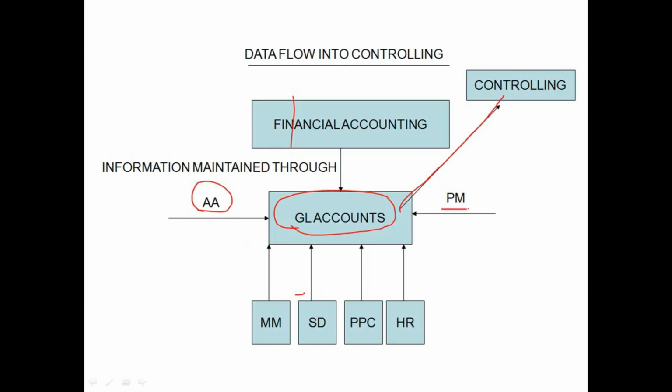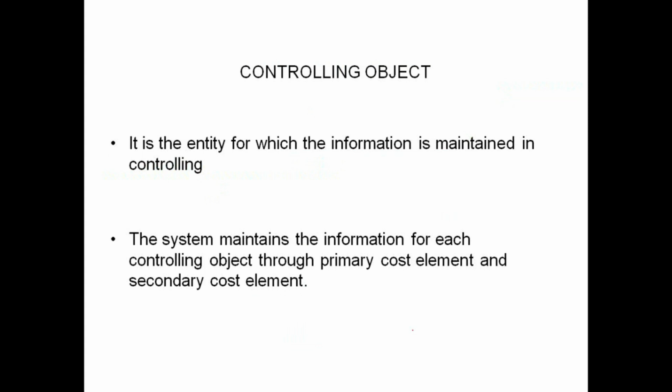Then we have plant maintenance, SD, production planning and control, HR, like that. This is called data flow. For that matter, without general ledger accounting, there is no SAP. Not only SAP, there is no other ERP.